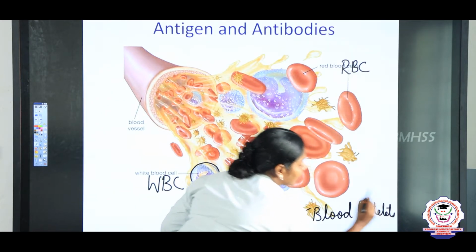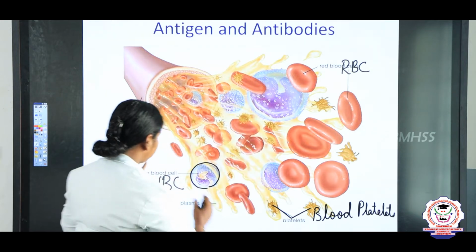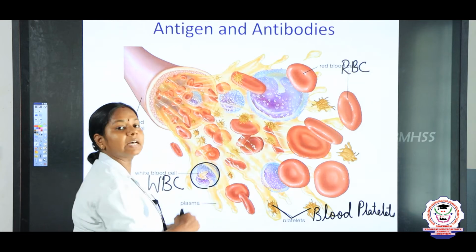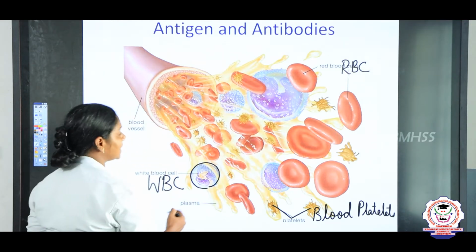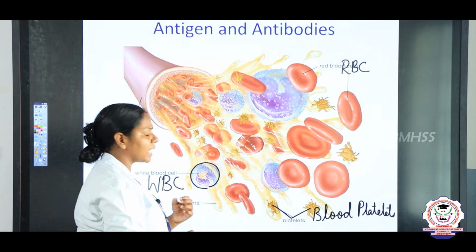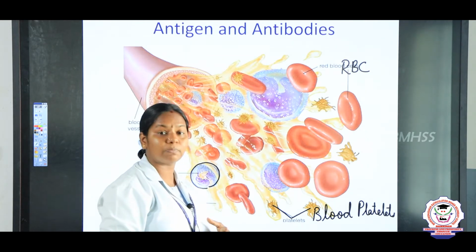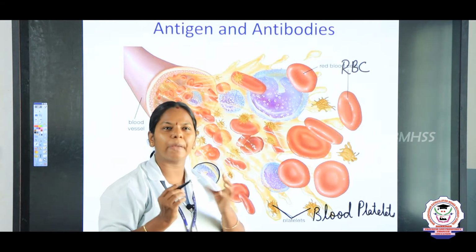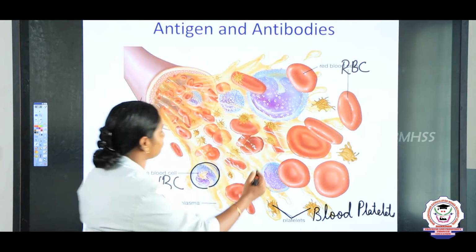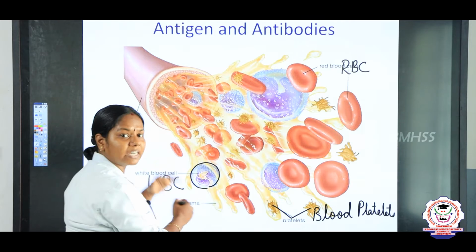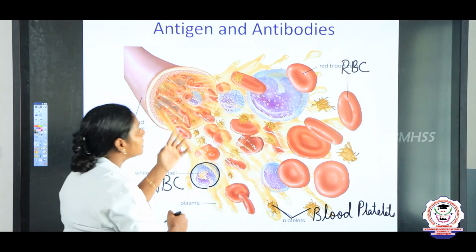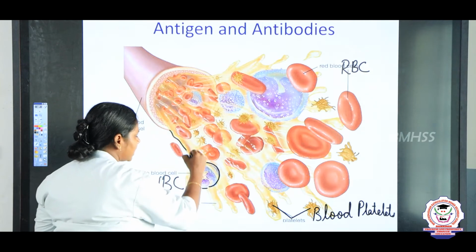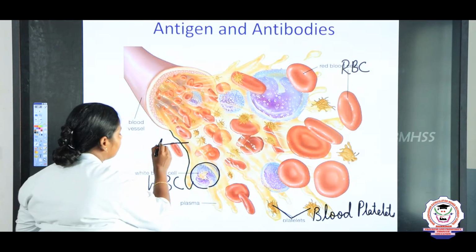So all these, RBC, WBC and blood platelets, are present in a fluid called plasma. Plasma we can say is colorless, but it is straw colored. Straw means pale yellow color. The majority of the blood consists of fluid. That fluid we call plasma.